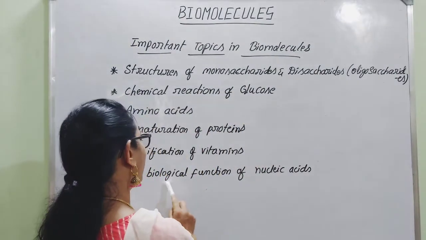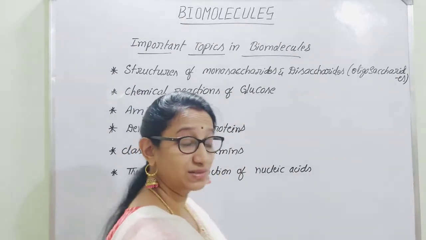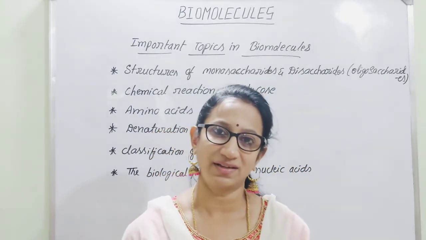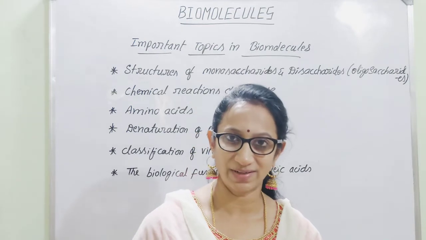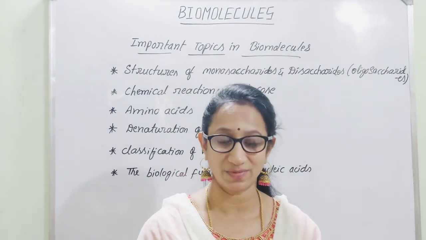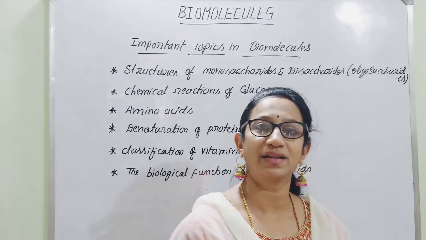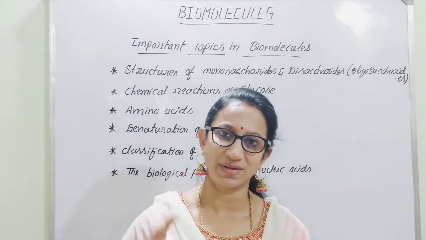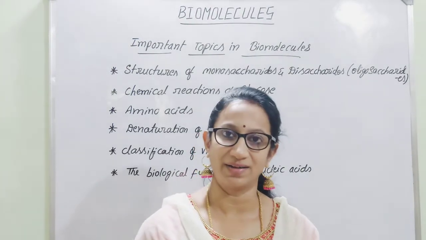Then regarding biological functions of nucleic acids, these include both RNA as well as DNA. You should know which sugar moieties are present and which bases they contain, and what is the main difference between DNA and RNA with respect to the different basic units and sugar moieties present in DNA as well as RNA.